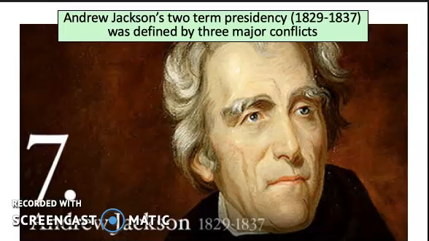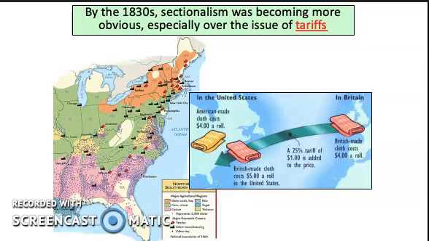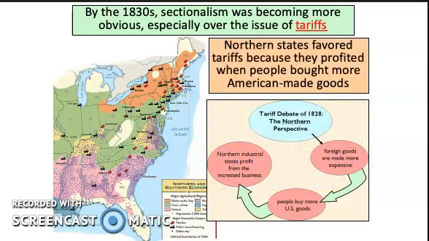Now, Jackson does have a two-term presidency, and there are three major conflicts we want to quickly talk about. So the first one is the idea of sectionalism. The issue of tariffs was the biggest issue dealing with sectionalism during this particular time. Tariffs had always been one of the major issues that had divided different regions of the country as well as different political parties. Now, generally speaking, northern states favored tariffs because they profited when American people bought more American-made goods, and it's in the north that these American-made manufactured goods are being produced.